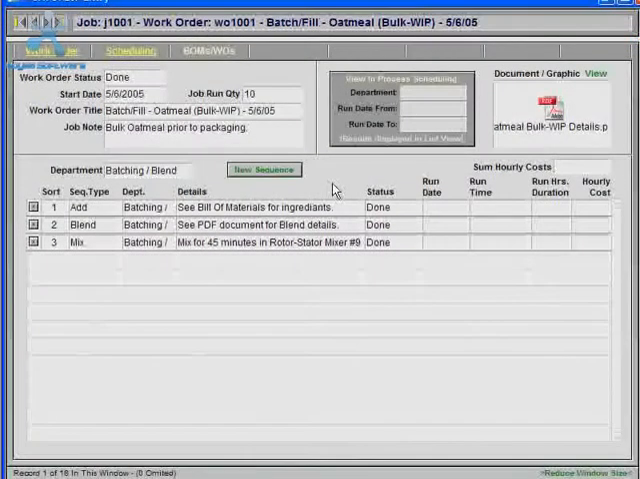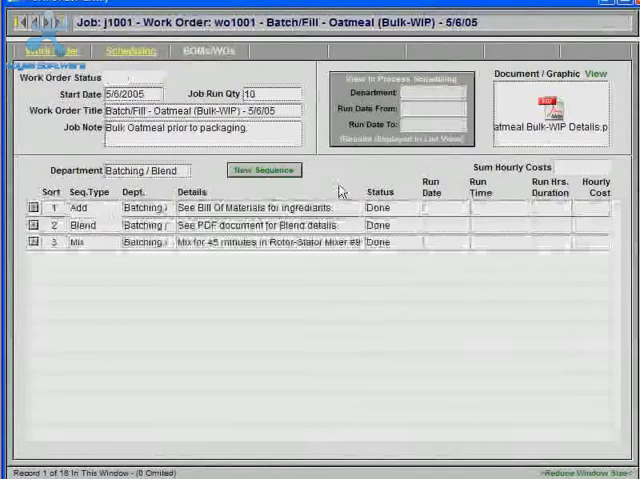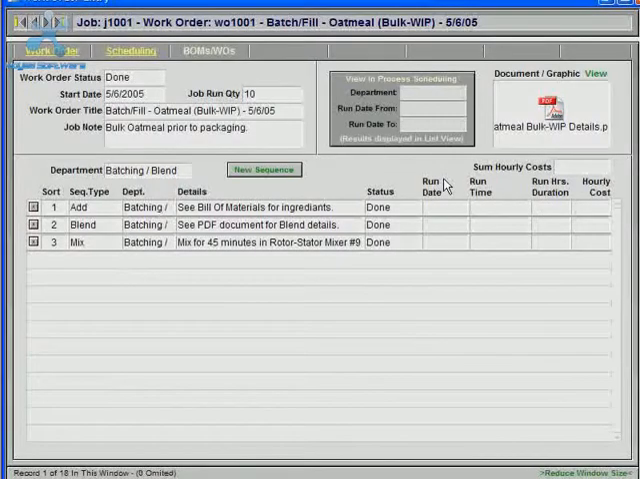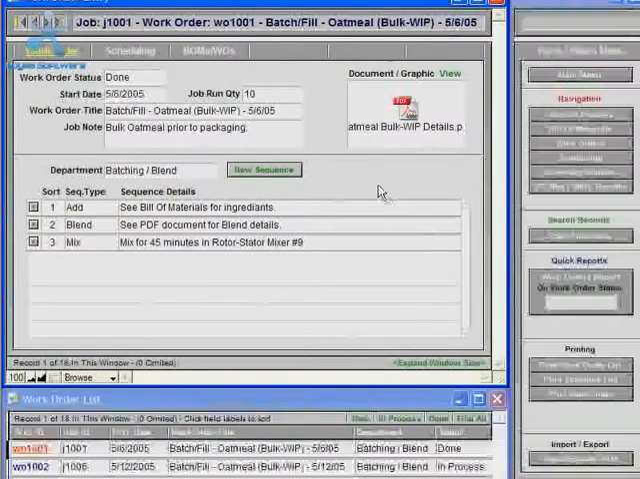And then this window will include both work order details and scheduling details. But we will go into more details about scheduling in another training movie. So now I'll just click the reduce window size button in the lower right hand corner to get back to the work order view.